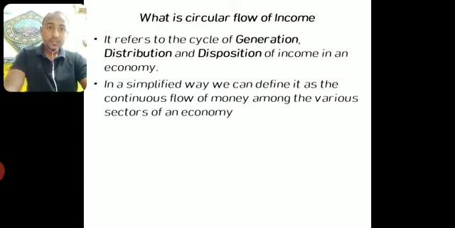Now let me explain the meanings of these terms: generation, distribution and disposition of income. Now what is income? Remember, as we have already discussed in our previous slide, income is the reward to a factor of production for its contribution in the process of production.